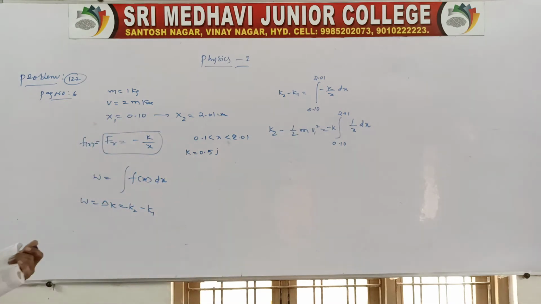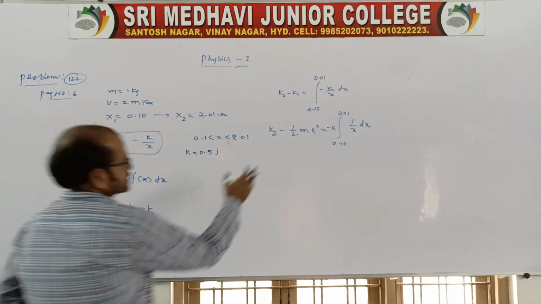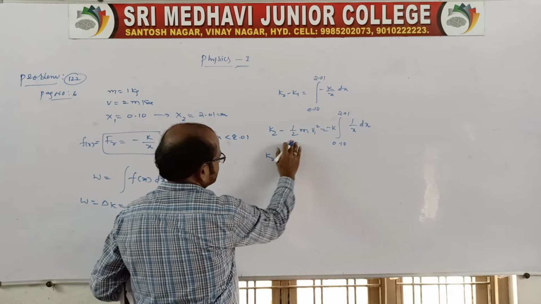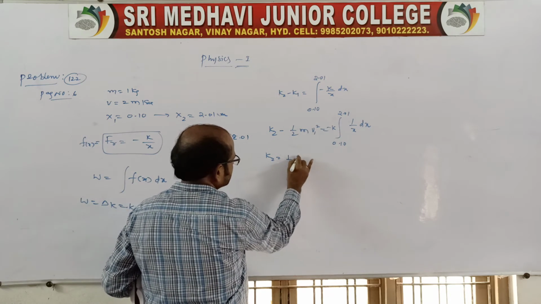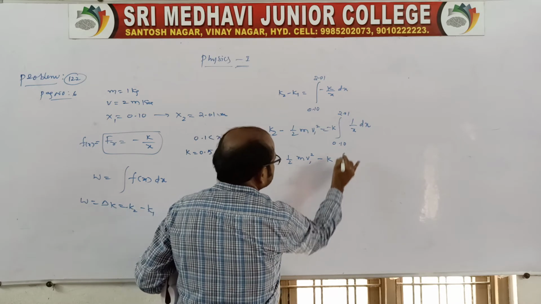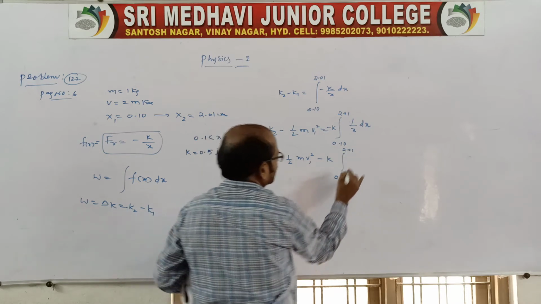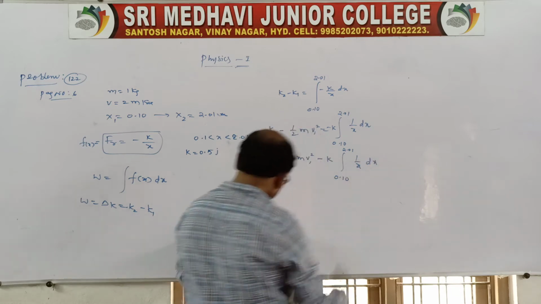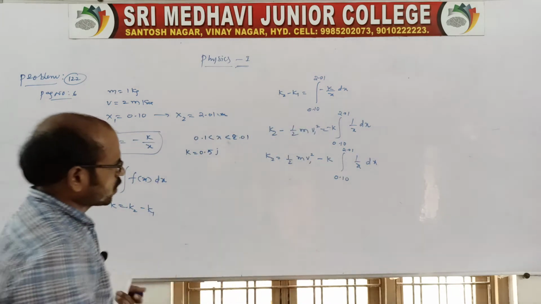Now substitute the values which are given. Taking this to the right side, it becomes positive: k2 equals 1 by 2 m v1 square minus k times the integral from 0.10 to 2.01 of 1 by x dx. Of course we know the integral of 1 by x dx is log x.